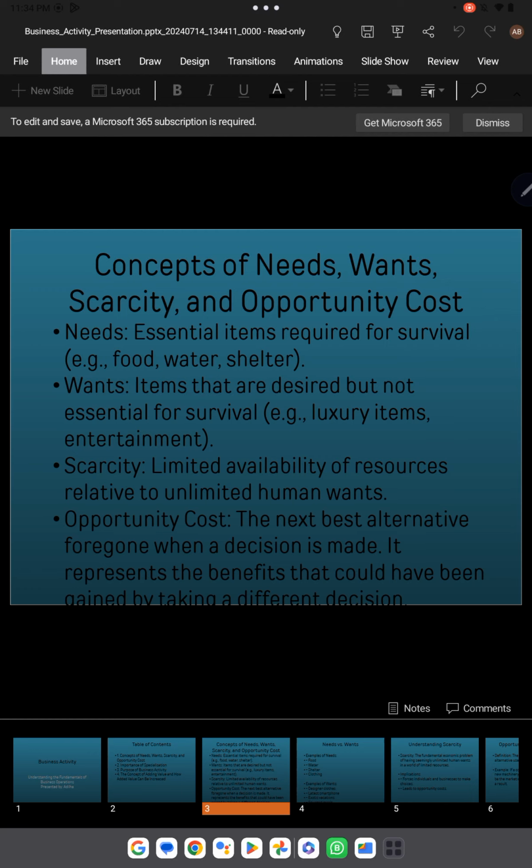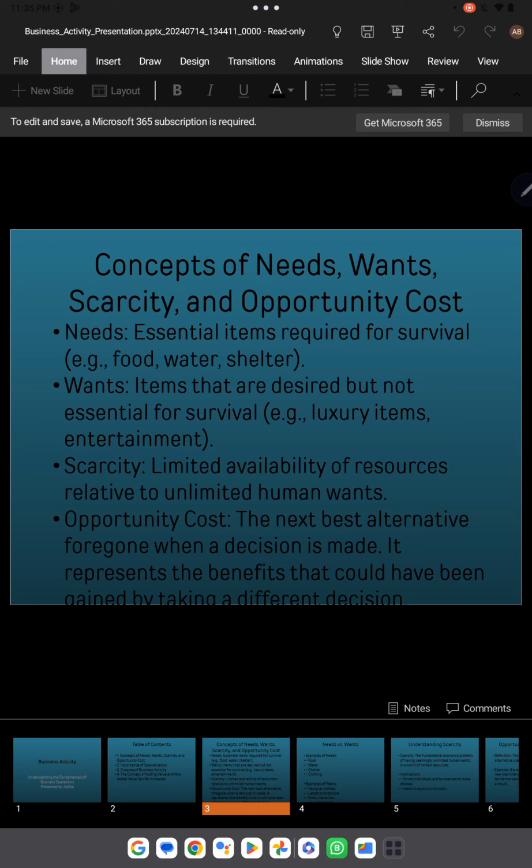They are basically non-renewable, or it takes a lot of time to renew iron ore or copper, and that's why we can say that resources are scarce.